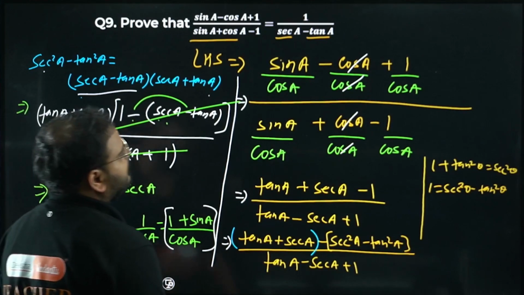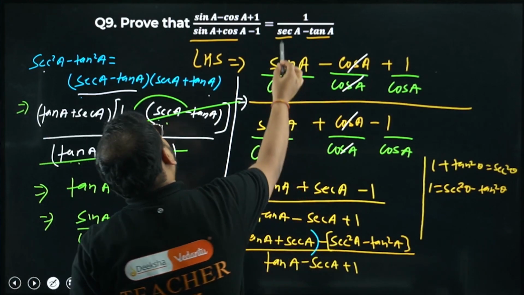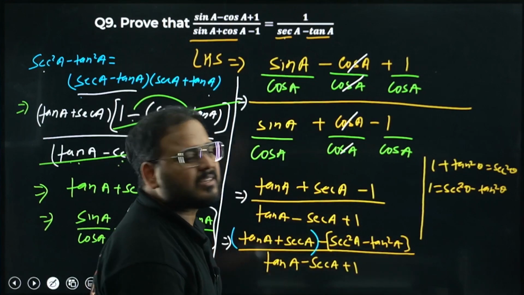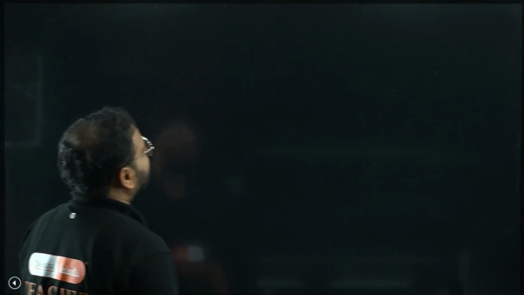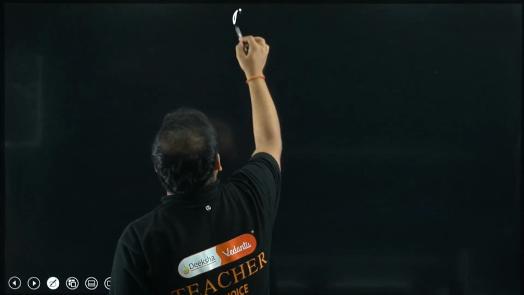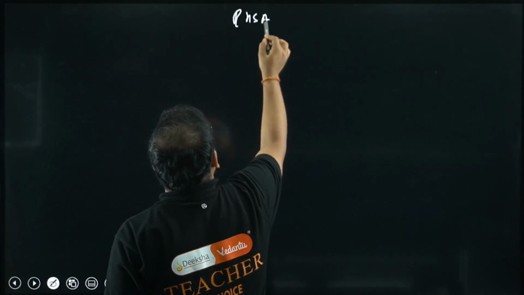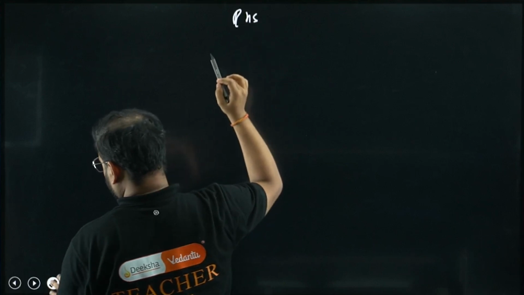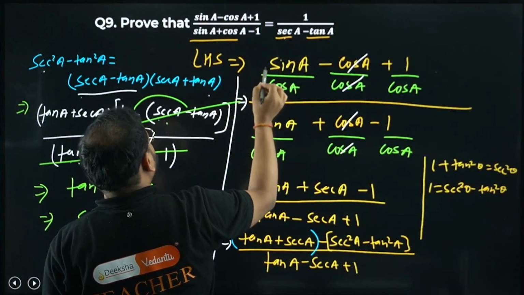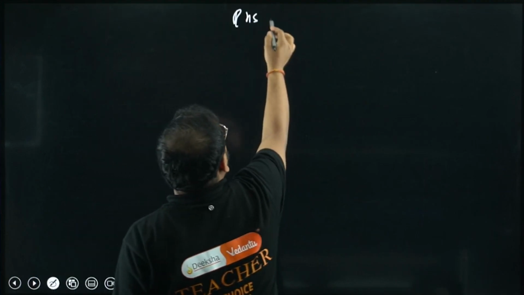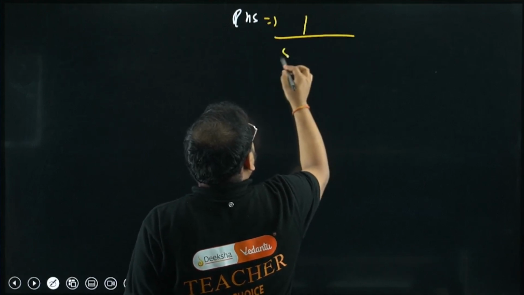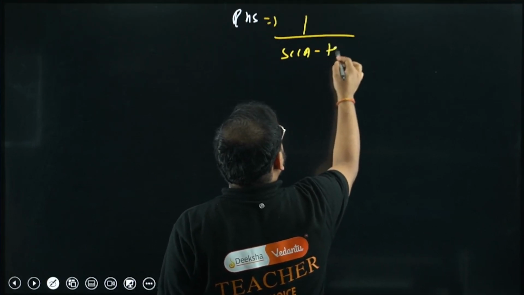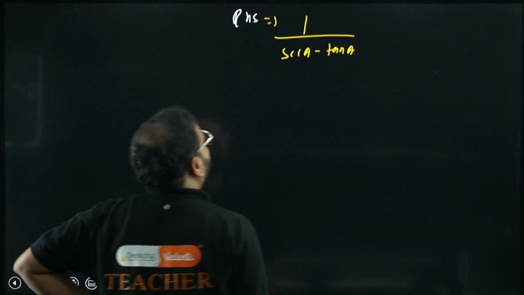For the LHS, we can use the identity sec square minus tan square to get the RHS part. But we'll see with sine if it's possible. What's the RHS, sir? The RHS is 1 upon sec A minus tan A. What can I do about this?